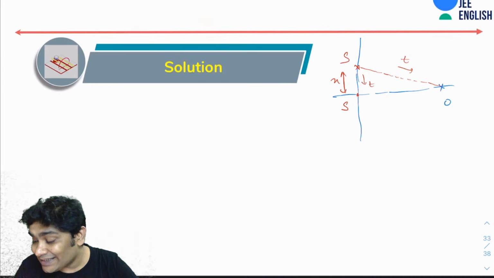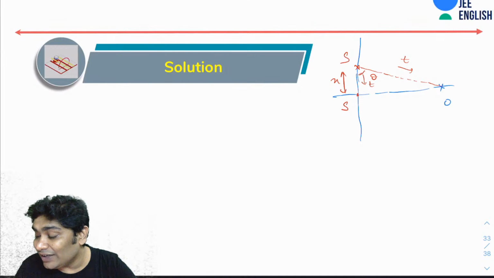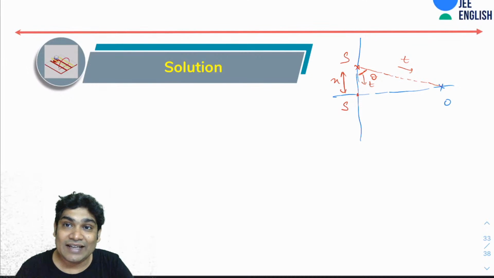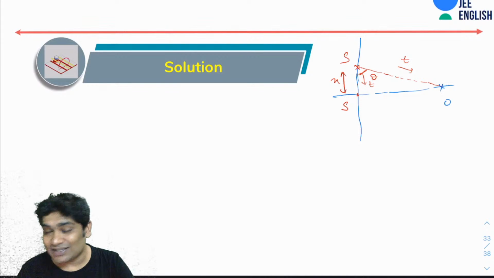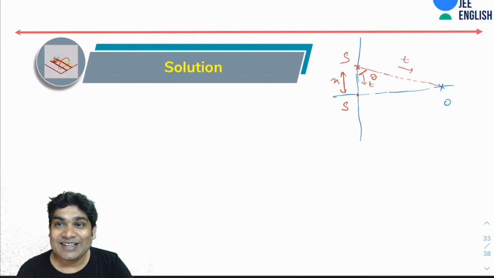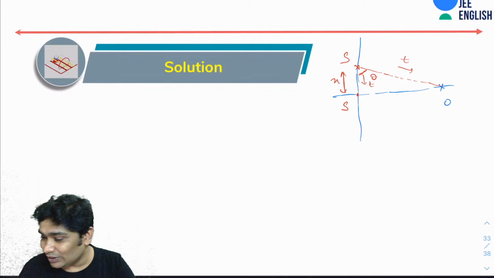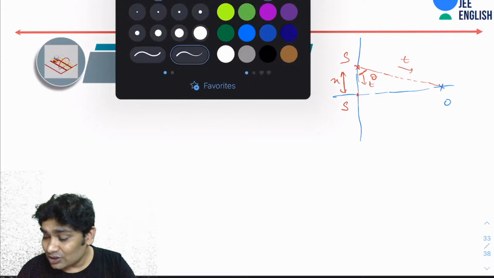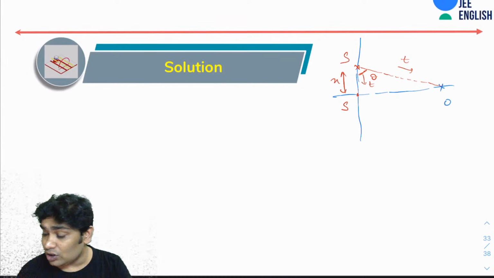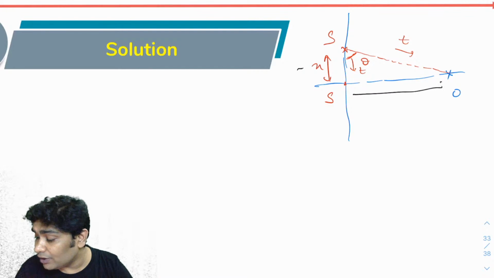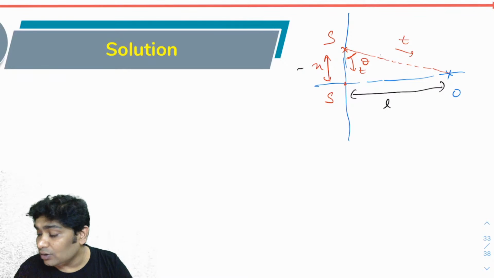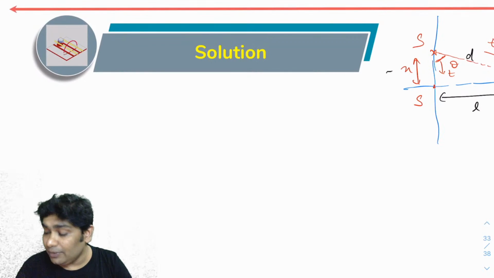If you find this, then you find this theta, and you will take the velocity of source as Vs cos theta. Why don't I just solve this only? Since I've told you this much, let's just solve it. It'll only take 2-3 minutes. So let's imagine the source was some x distance up, and this I already know is L. So I know this distance d. What would d be?